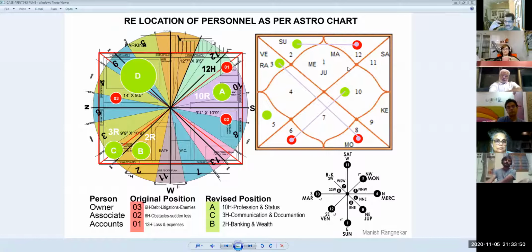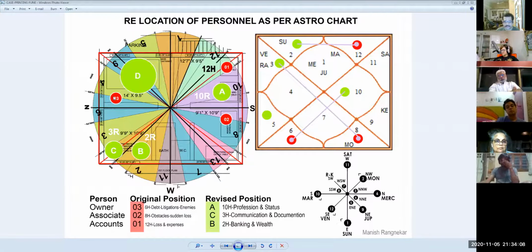When you see the Vimshotri Dasha at a little advanced level, maybe you will understand that the planets were making him do this. Nobody will want to go and sit in a negative zone. The planets were making him do this. So the planet made him go and sit here, where he was sitting here initially. He went and sat here.